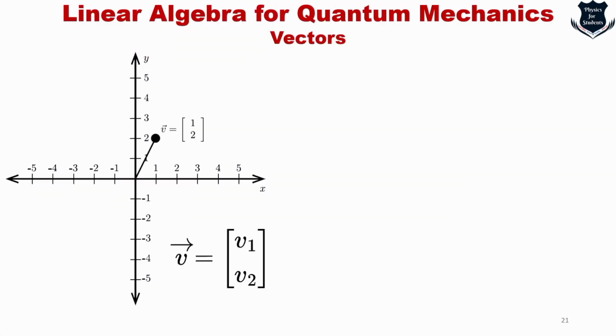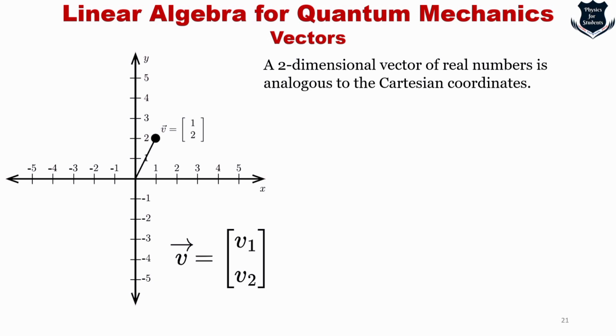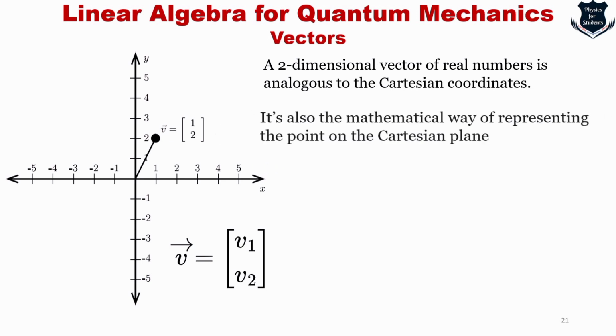Even if you have never explicitly learned about vectors, you have already seen them. For example, a two-dimensional vector of real numbers, like 1 and 2, is absolutely similar to Cartesian coordinates. It is the mathematical way of representing the point on the Cartesian plane that you would end up at if you start from the origin, then move 1 along the x-axis and 2 along the y-axis.